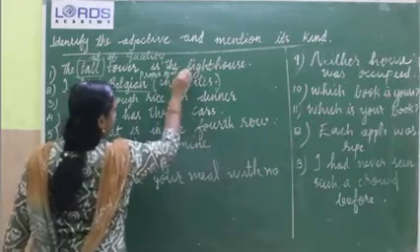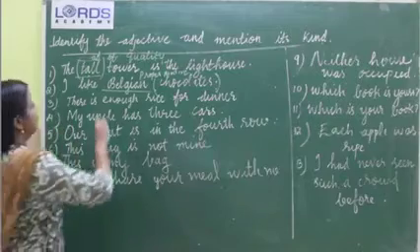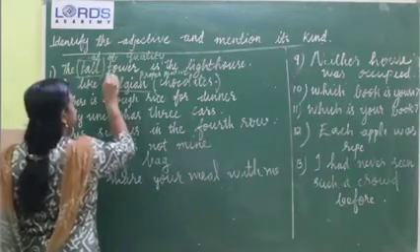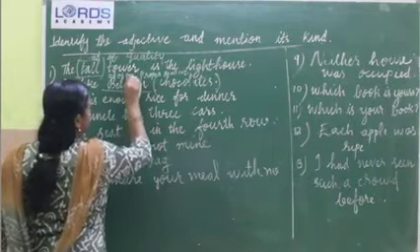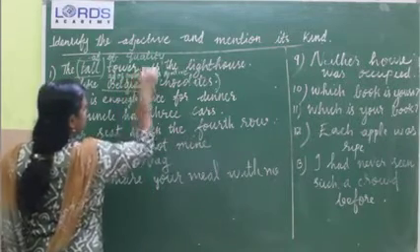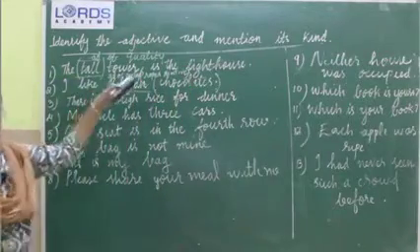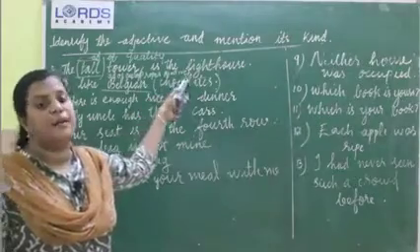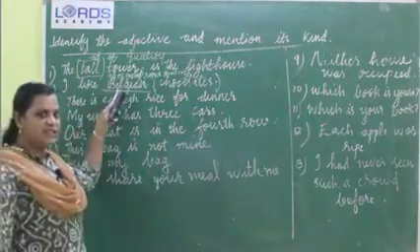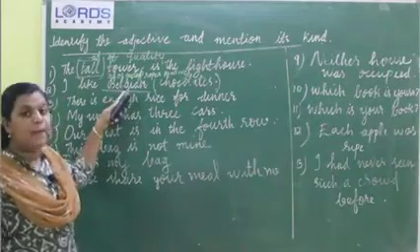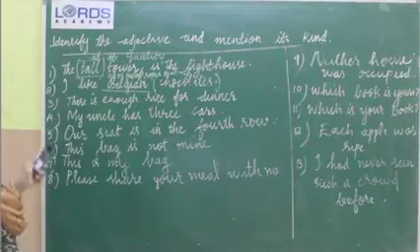Proper adjective also falls under the category of adjective of quality. Children, you can write adjective of quality and in the bracket you can write proper adjective, because this word Belgian derives from Belgium. Clear?